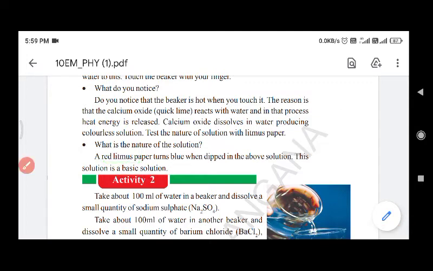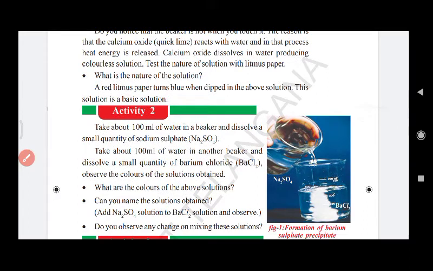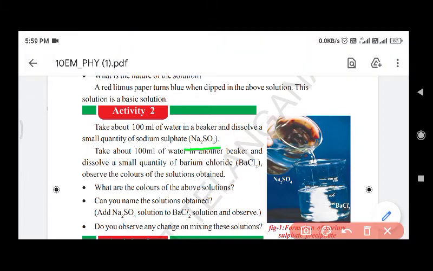Now we can consider the second activity. In 100 ml of water, we dissolve some salt, sodium sulfate. What is the formula of sodium sulfate? Na2SO4. We dissolve a small quantity of sodium sulfate in 100 ml of water and prepare sodium sulfate solution. In the same way, take another beaker with 100 ml of water and add a small quantity of barium chloride, BaCl2.